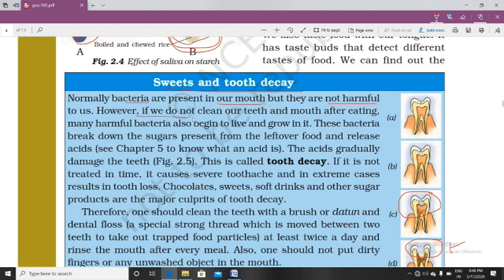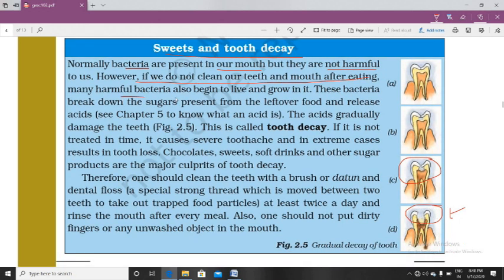However, if we do not clean our teeth and mouth after eating, many harmful bacteria also begin to live and grow in our buccal cavity, in our gums and teeth.